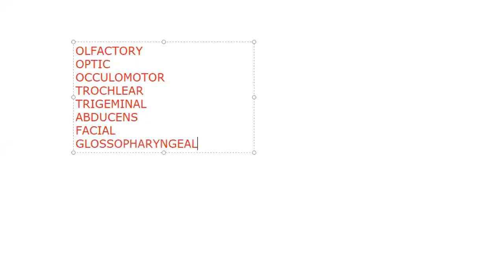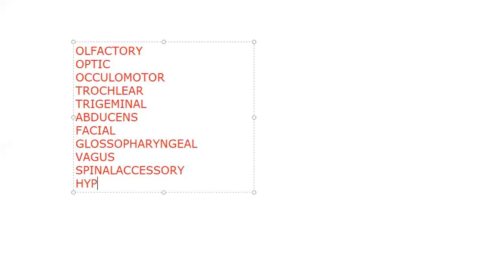We have 12 pairs of cranial nerves: olfactory, optic, oculomotor, trochlear, trigeminal, abducens, facial, auditory, glossopharyngeal, vagus, spinal accessory, hypoglossal. No need to remember these. Don't panic after looking at these names. After facial, I think we missed one, auditory. So we have 12 pairs of cranial nerves like this.